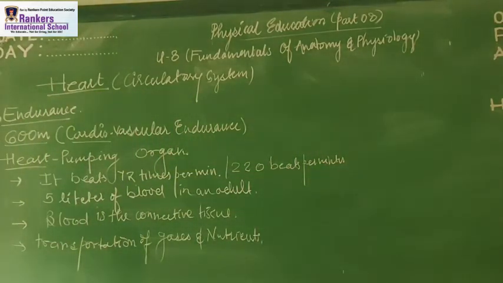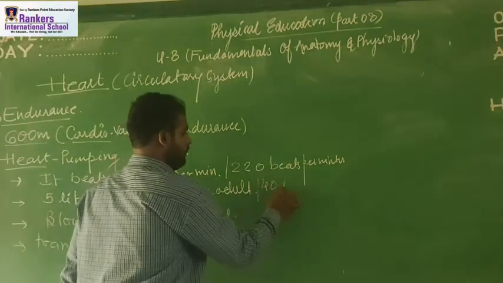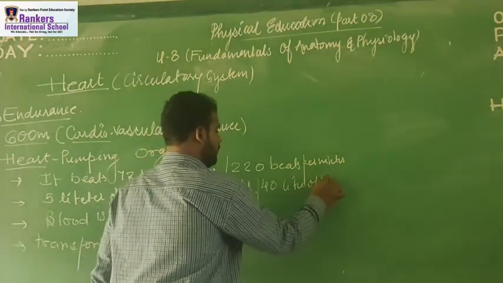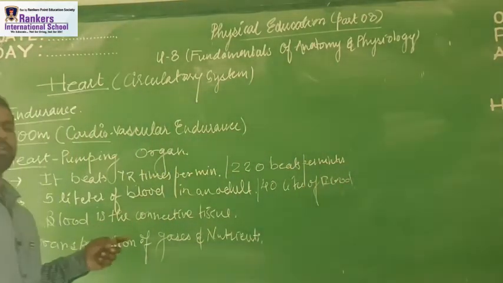Now the next point that I would like to clear here is about the pumping of the blood. The normal heart can pump 5 liters of blood, but students, the heart of a trained athlete can pump 40 liters of blood. What can it do? It can pump 40 liters of blood, right? So you can write it here, 40 liters of blood. This part is clear.